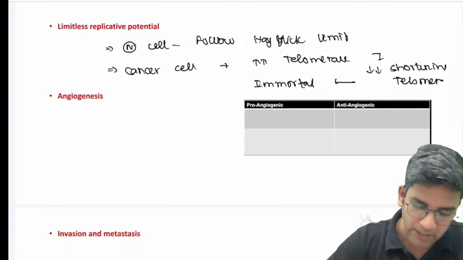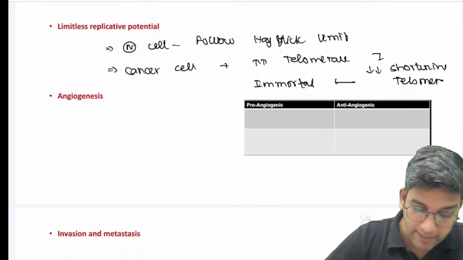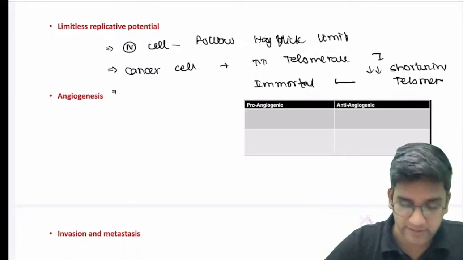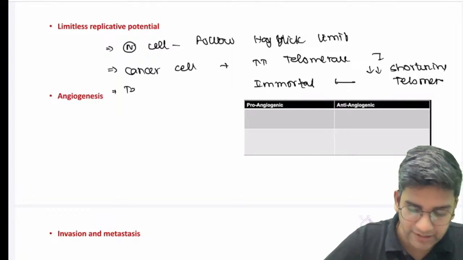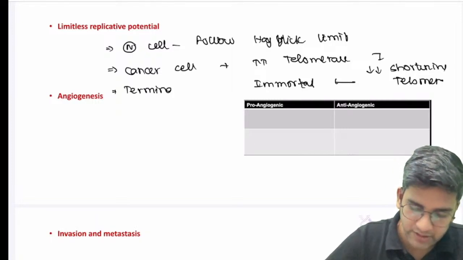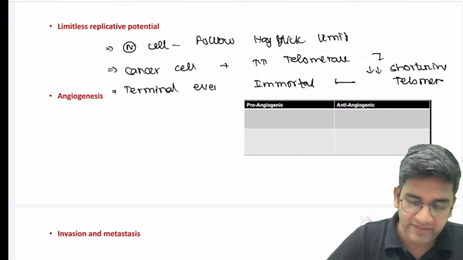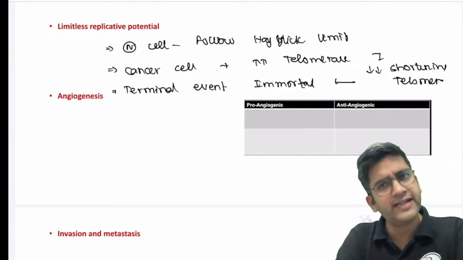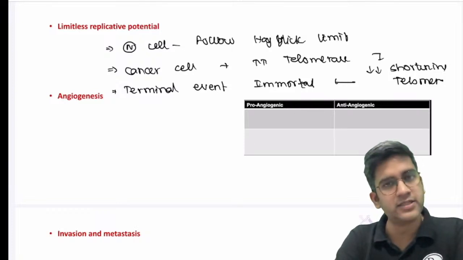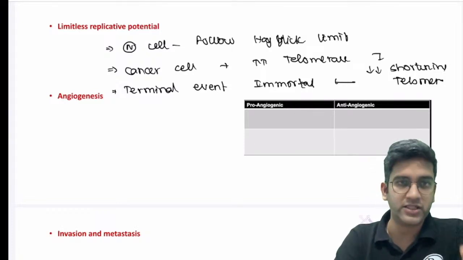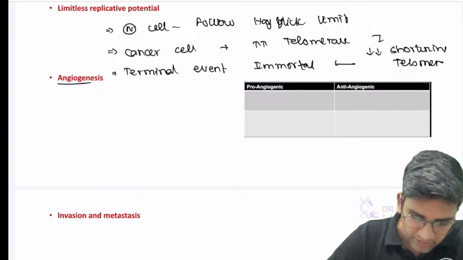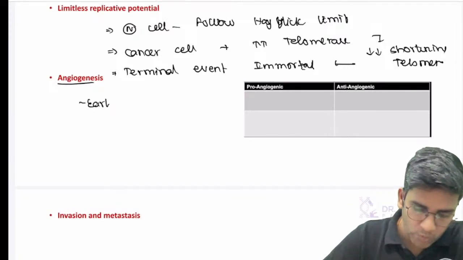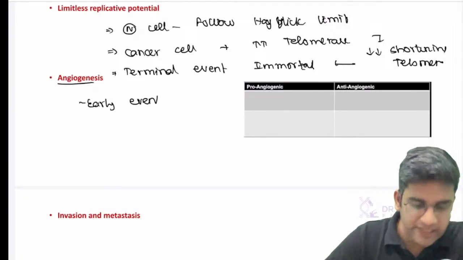Fine. Okay. So limitless replicative potential, and most of the time the telomerase activity increase is mostly a terminal event. Do mention this. Telomerase activity never happens as an initial event. Even if you remember adenoma carcinoma sequence of colonic cancer, it happens at last. Most of the time it happens late, be it breast cancer, be it colonic cancer. It's a terminal event in the carcinogenesis. Fine. Angiogenesis is a very early event. One is terminal, one is a very, very early event in pathogenesis.